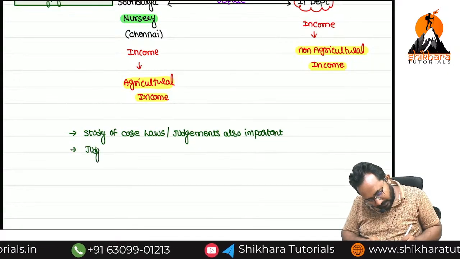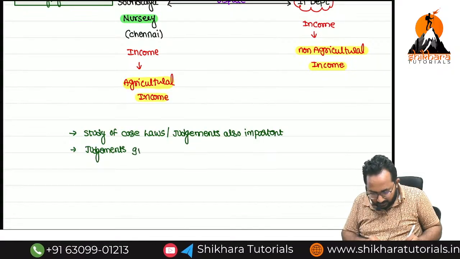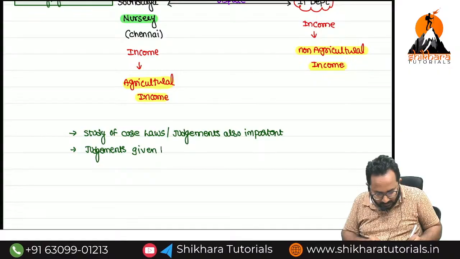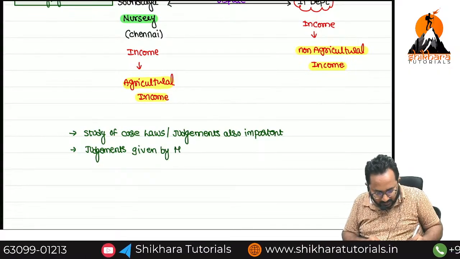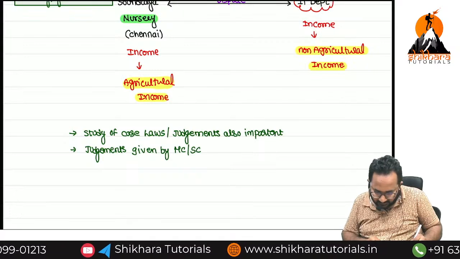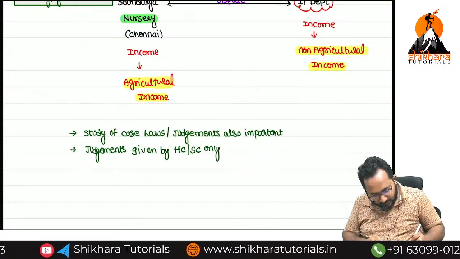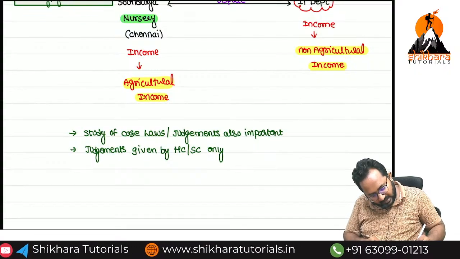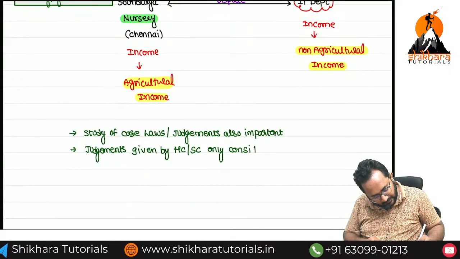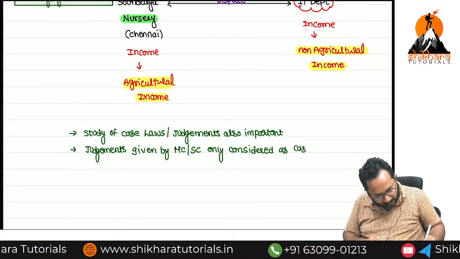The judgments given by High Court. High Court means shortcut we can write HC. Supreme Court means SC. Only those are considered as case laws. Are you clear?